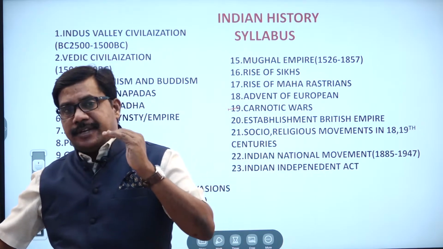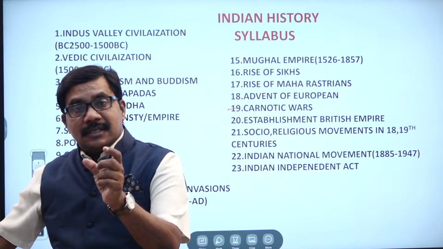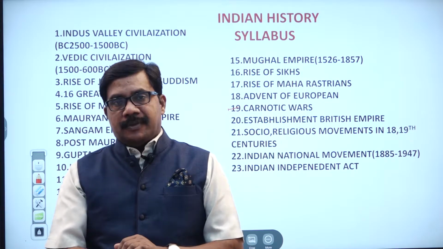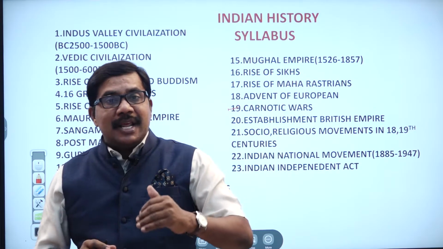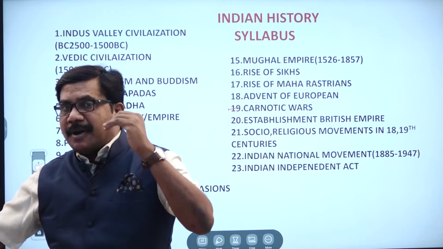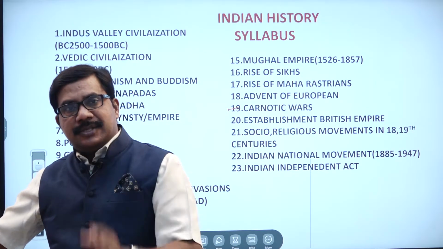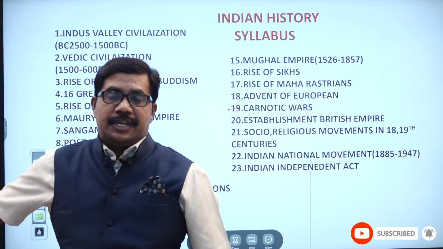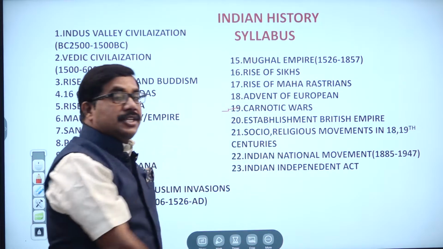But only the French and England remained. There were clashes between the Britishers and the French. Gradually, they entered into the political system of India. In the beginning, they started their entrance into politics in South India, the Madras area, the Carnatic area. That's why the chapter is called Carnatic Wars.